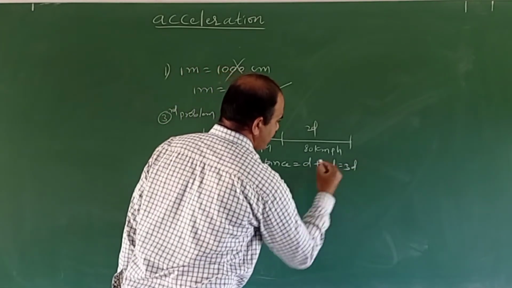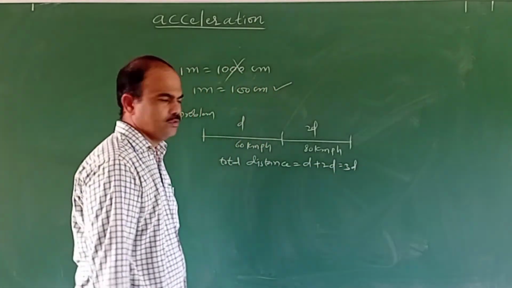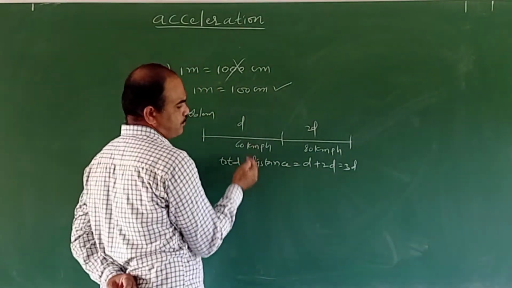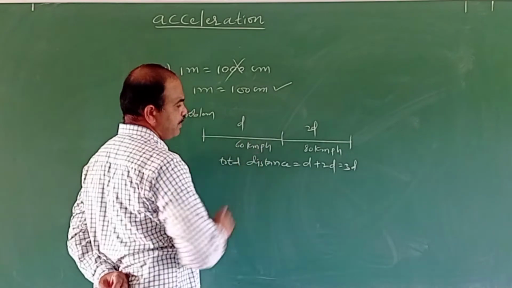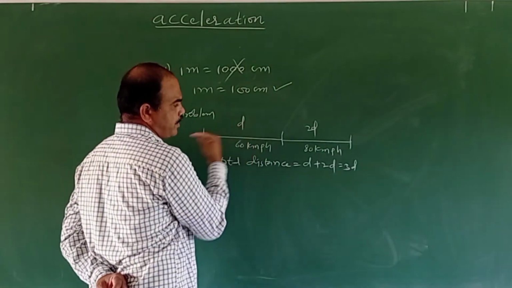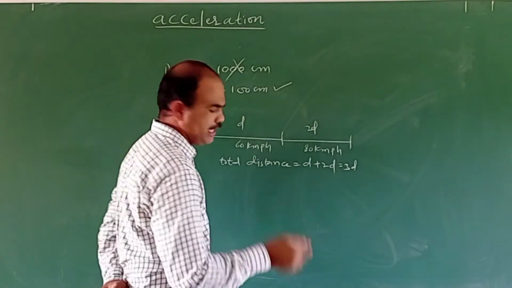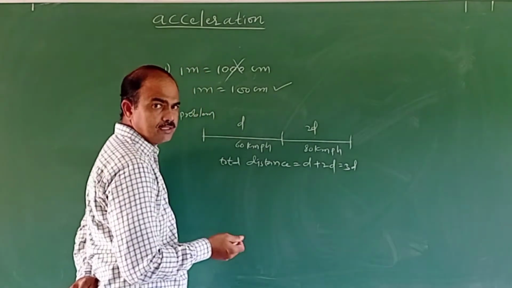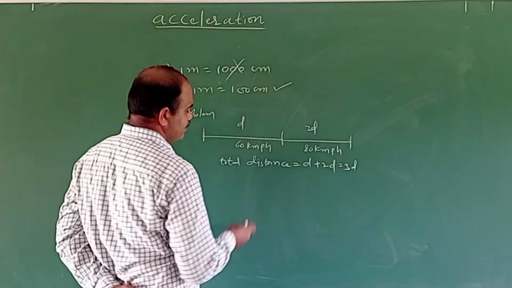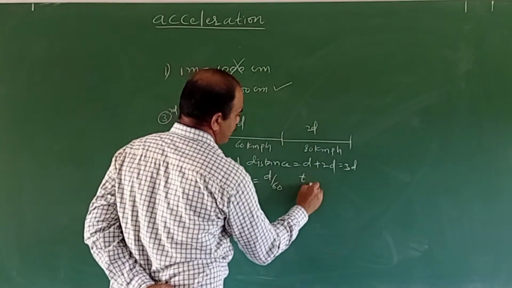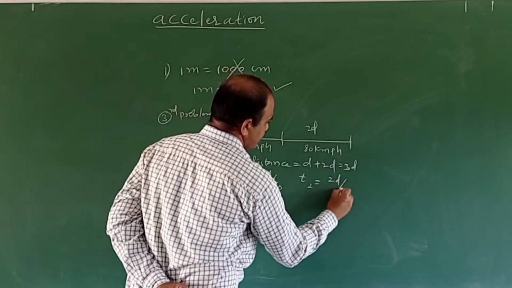I calculated this correctly. Next, to find the total time, first we calculate the time taken to travel d distance and the time taken to travel 2d distance. That is also calculated correctly: T1 is equal to d by 60 and T2 is equal to 2d by 80.